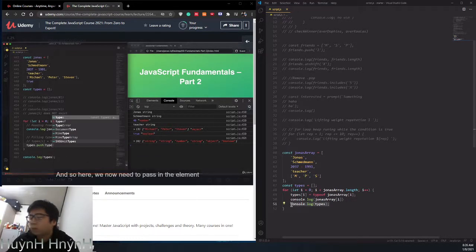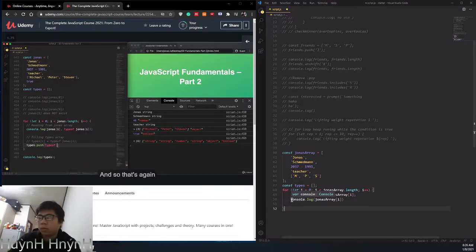And so here, we now need to pass in the element that we do want to add on to the array. And so that's again typeof Jonas at position i. So of the current counter.